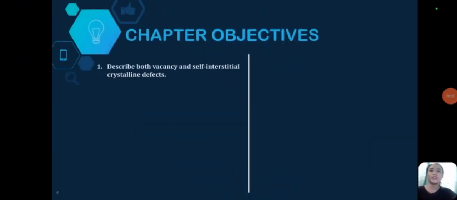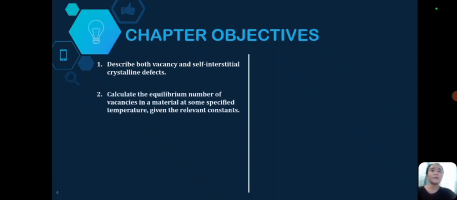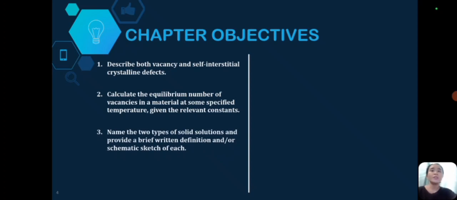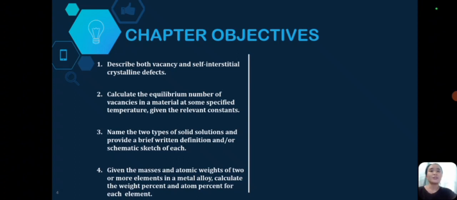For the chapter objectives, number 1, describe both vacancy and self-interstitial crystalline defects. Number 2, calculate the equilibrium number of vacancies in a material at some specified temperature given the relevant constants. Number 3, name the two types of solid solutions and provide a brief written definition and/or a schematic sketch of each. Number 4, given the masses and atomic weights of two or more elements in a metal alloy, calculate the weight percent and atom percent for each element.